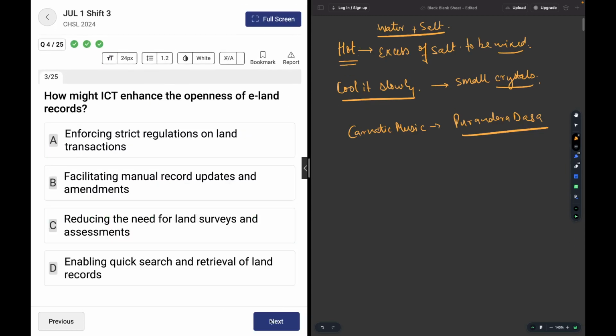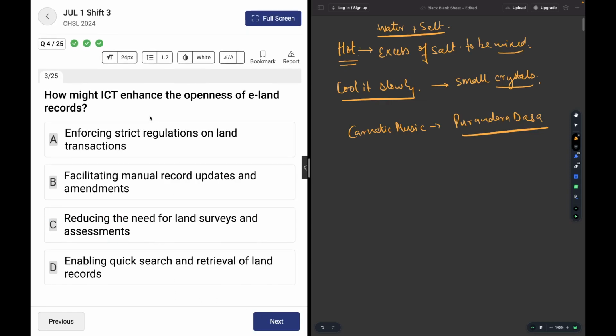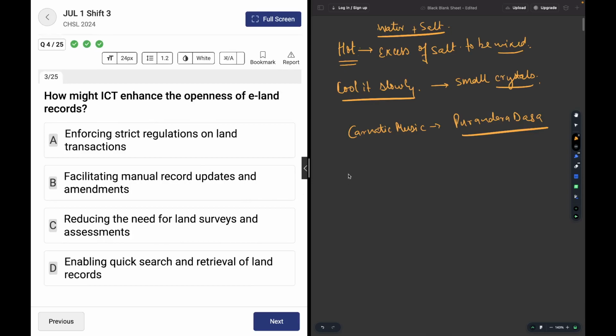Okay, moving on. How might ICT enhance the openness of e-land records? ICT is information and communication technology.